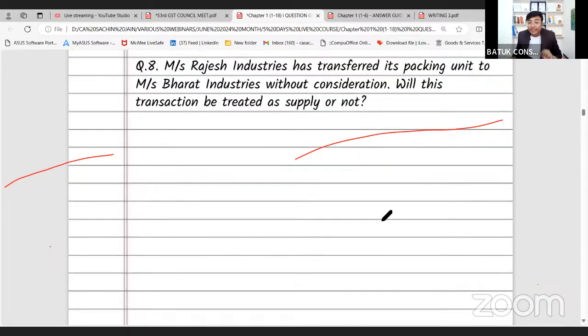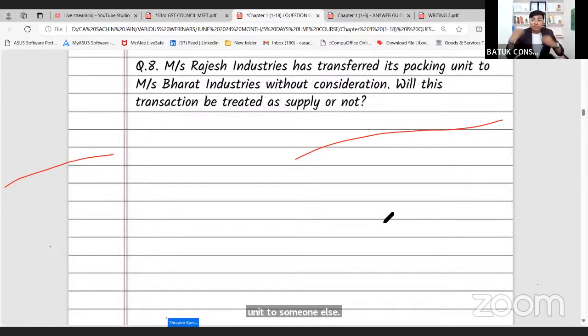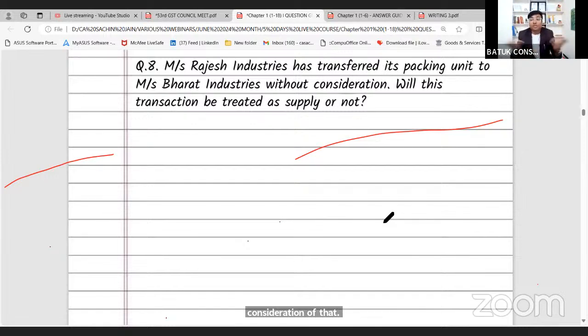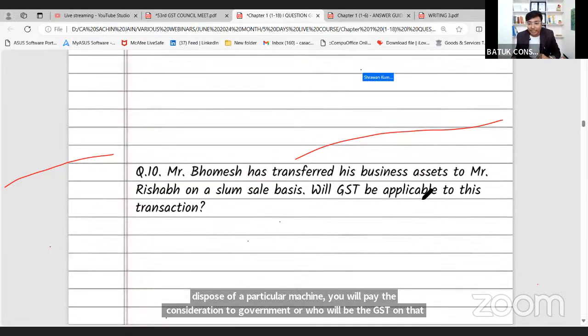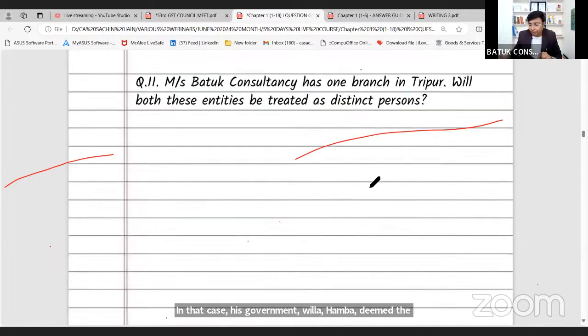Sir, in question number 8, Suraj ji, in question number 8, that person is going to transfer the complete packing unit to someone else. Suppose I am going to transfer the packing unit to you. You will continue that business, and whatever your consideration is, you will pay the GST on that consideration to the government. But in case of disposal of a particular machinery, who will pay the consideration to the government, or who will pay the GST on that consideration? In that case, the government said we will take a deemed consideration and apply GST. I suppose, Suraj ji, this example is okay for you.